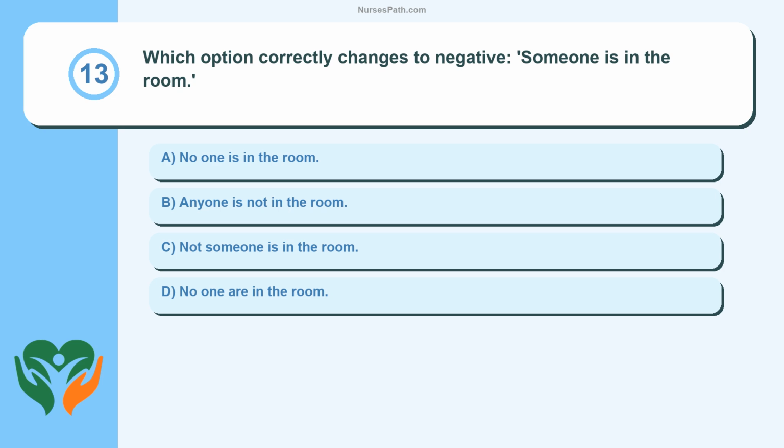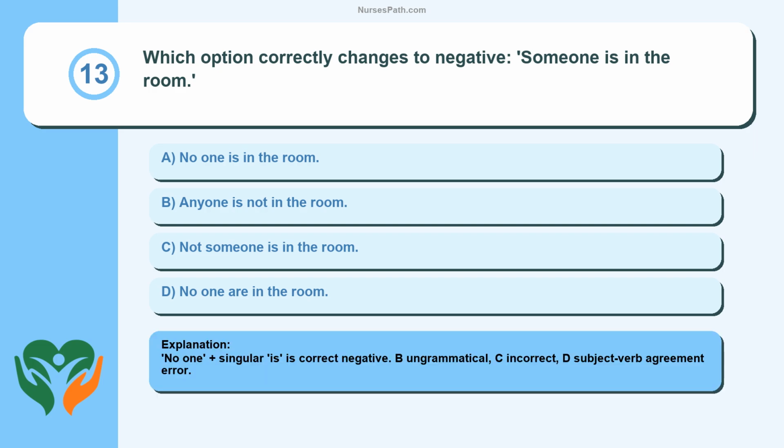Question 13. Which option correctly changes to negative? Someone is in the room. No one is in the room. Anyone is not in the room. Not someone is in the room. No one are in the room. No one plus singular is the correct negative. B ungrammatical, C incorrect, D subject-verb agreement error.